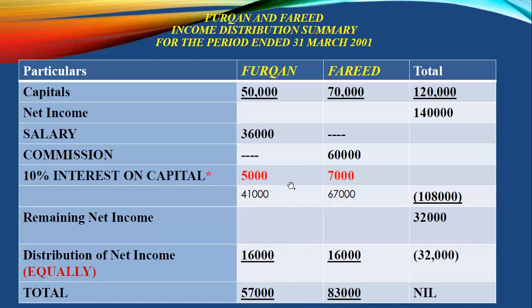Now what you have to do, 57,000 and 83,000. This is your last step. After vertical calculation, you have to do the horizontal calculation. And in this horizontal calculation, you have your verification part. 57,000 plus 83,000 should be equal to your net income, and your net income is 140,000. Here I'm moving my cursor. So you have to show your working in the examination. This is your working part. This is your verification part. After doing the verification, once your 57,000 plus 83,000 equals 140,000, you should be confident enough that your answer is correct and you have solved it very well.